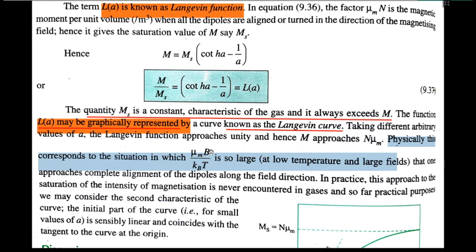If the magnetic field is strong and temperature is low, the ratio value is very high. If the ratio value is very high, that means the magnetization is very high. If B is less and T is high, the ratio value is very low, so it gets randomized and the magnetization will be futile. So this is how to understand the importance of the a function in the coth a function.